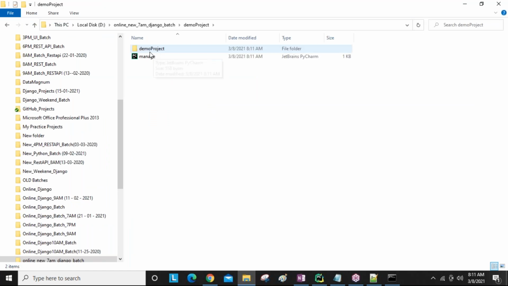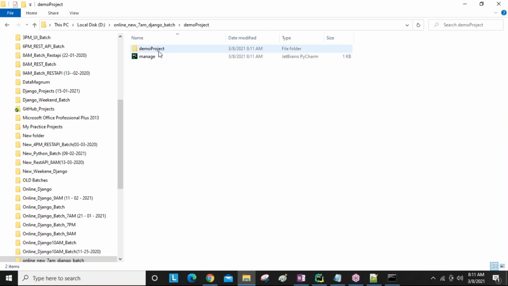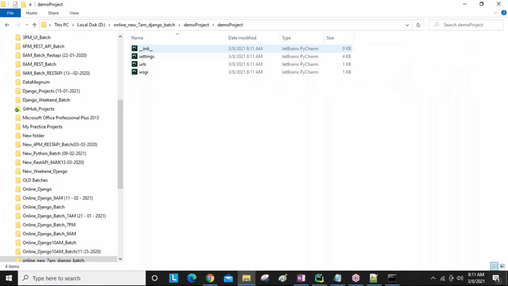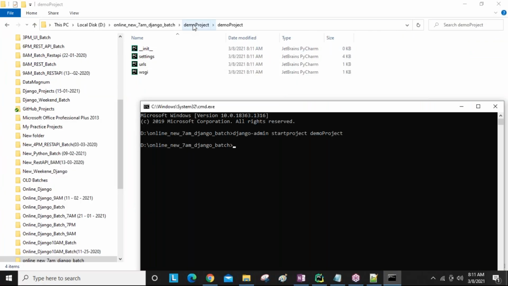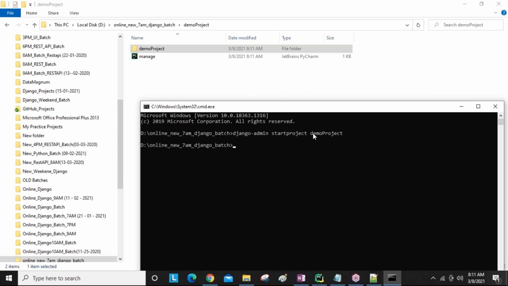So in this folder, one demo project folder and the manage.py file you are getting. Now in this folder again 4 files. Already I explained all these things. Next, we need to change directly into this folder, guys. Right now we are in the 7 a.m. batch. I need to go inside the demo project. How do we go? cd followed by demo project. Now I have entered the demo project.